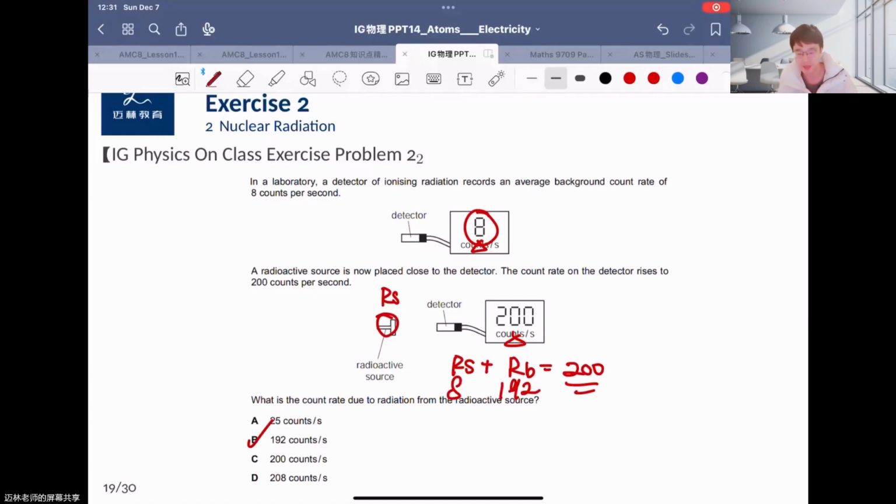Okay. So this is for today's lesson, just discussing the different particles, the background radiation and the simple radiation. Okay, so see you next time.